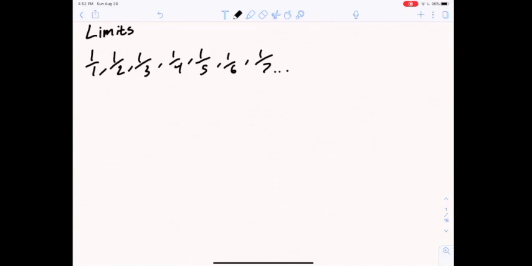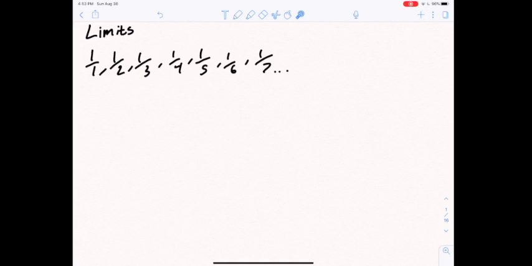Today in section 1.5, we're going to talk about limits, specifically the limits of functions, but before I get to that, I want to talk about the limit of a sequence. A sequence is just an ordered list of numbers. Here I have what we call the harmonic sequence, which is just 1 over 1, followed by 1 over 2, followed by 1 over 3, followed by 1 over 4, etc.